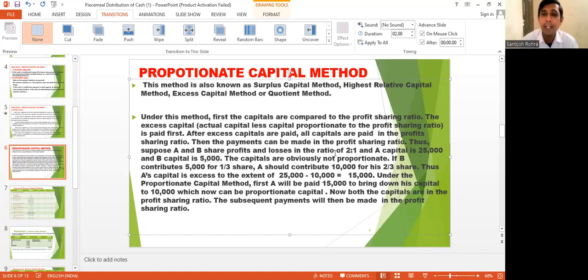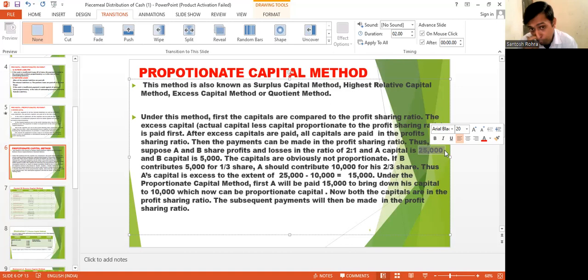If we see their profit sharing ratio, that is 2:1, their capital is not in that manner. B's capital is 5,000, and if I multiply 5,000 by 5, it is 25,000. So A's capital is 5 times B's capital.